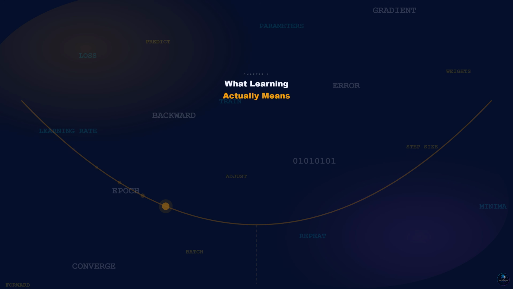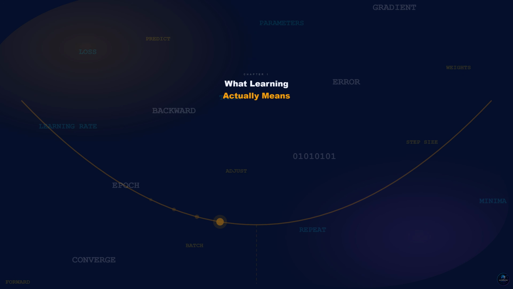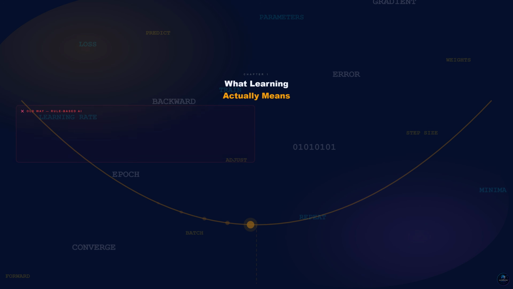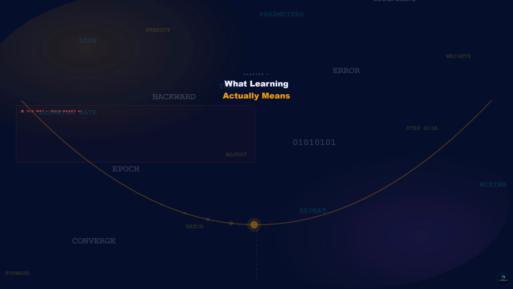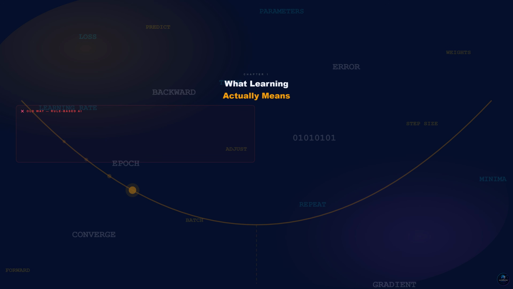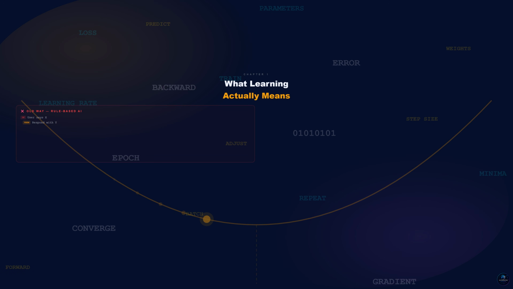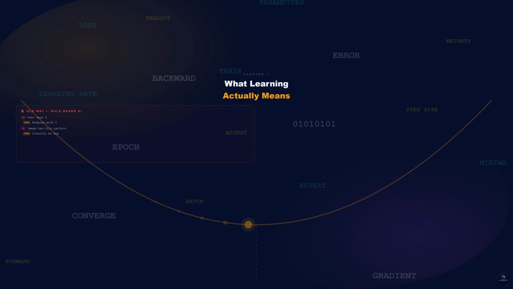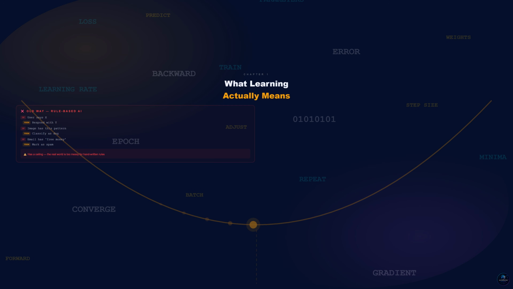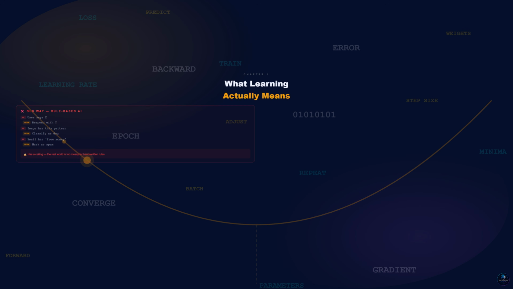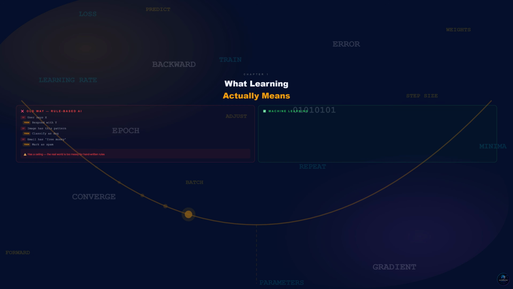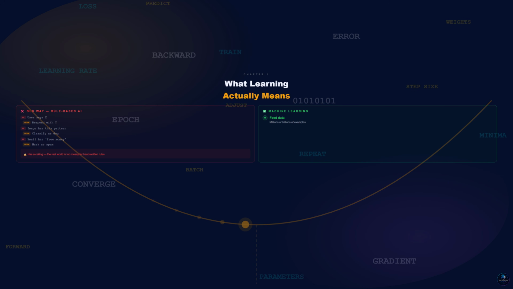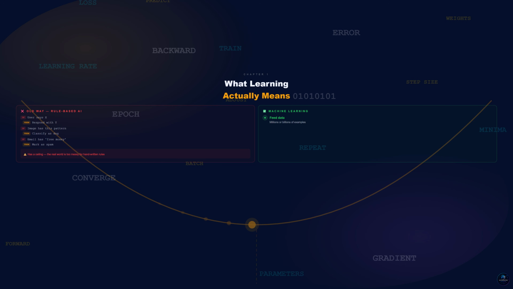Let us start with the most misunderstood part of AI. When we say a machine learns, we do not mean it reads a textbook and memorizes facts. The traditional approach to AI, the one that failed repeatedly through the AI winters, was to program rules manually. If the user says X, respond with Y. If the image contains this pattern, classify it as a dog. That approach has a ceiling. The real world is too messy for handwritten rules.